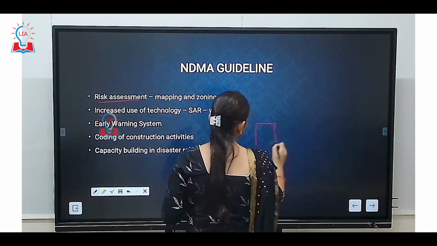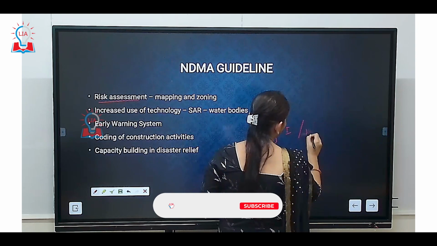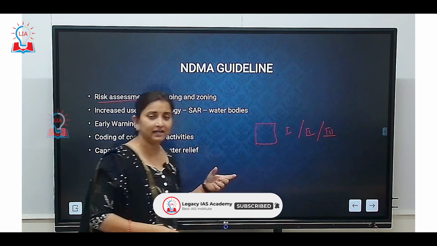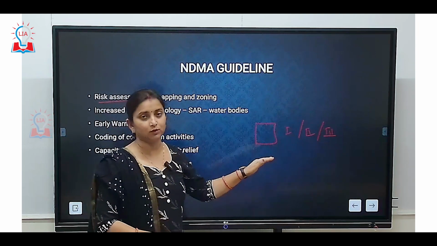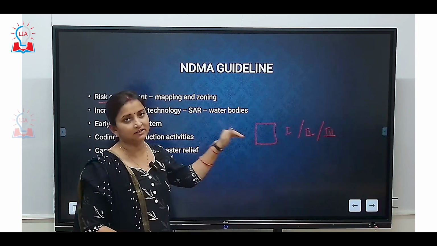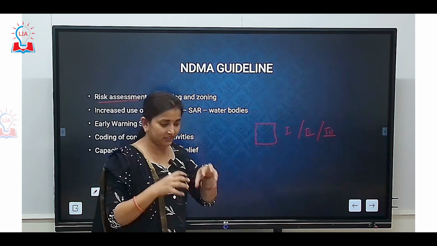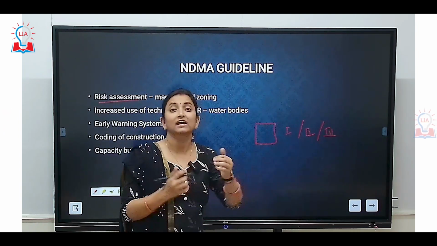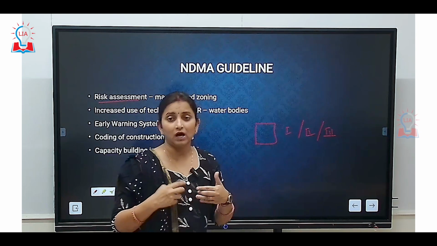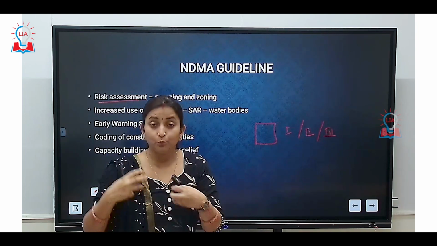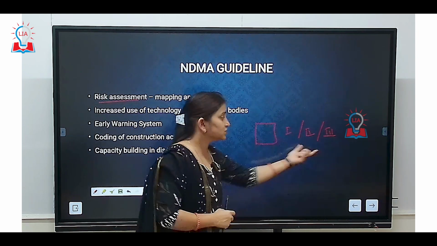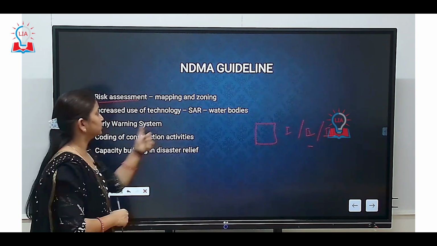So, zone mapping, whether it is under zone 1 or 2 or 3 or something like that of GLOF. NDMA has done this for earthquake zone mapping also. It has also done this for GLOF. So, whether this area is coming under zone 1 or 2 or 3, depending upon how much we predict occurrence of GLOF in an area. Okay, so this zone mapping must be done related to GLOF.